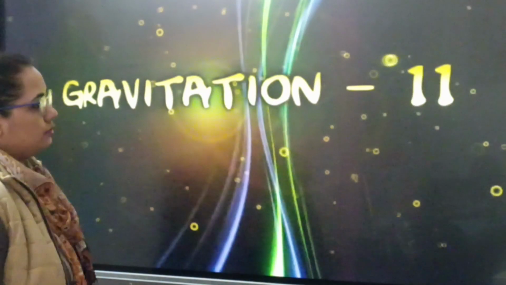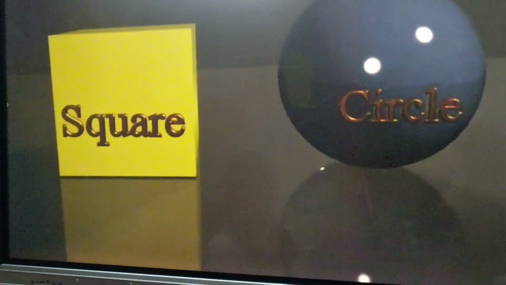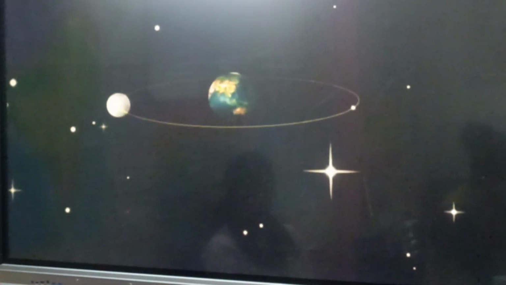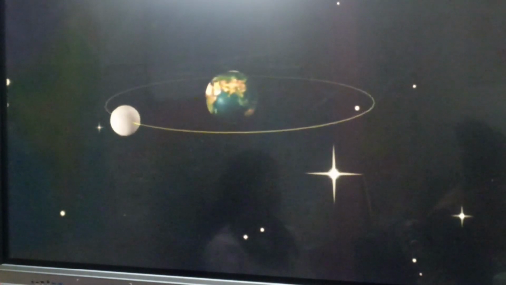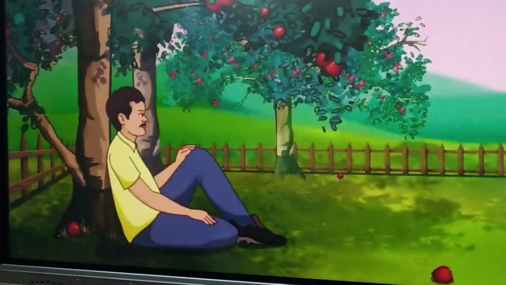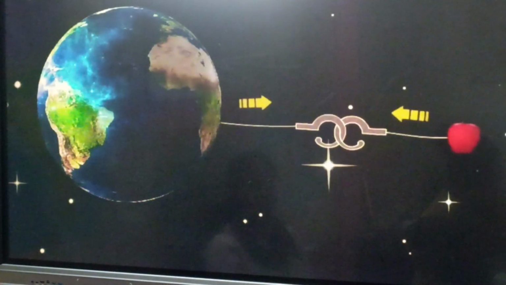Gravitation Part 2. The gravitational force of attraction between any two objects is always mutual, irrespective of the mass, size, shape, or distance between the objects. It means that if the earth attracts an apple, the apple also attracts the earth with an equal and opposite force.